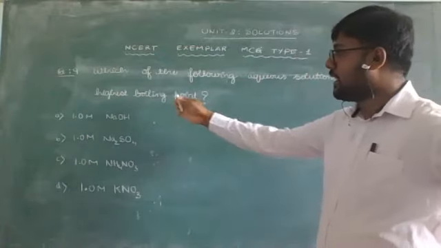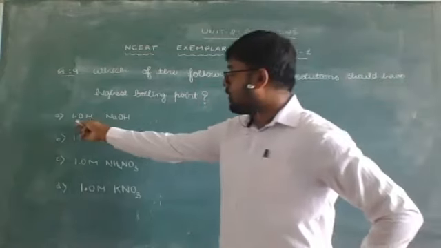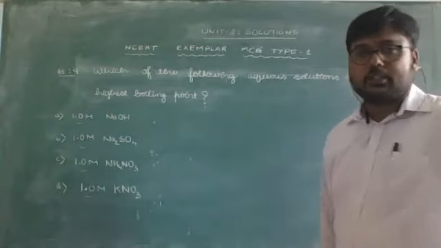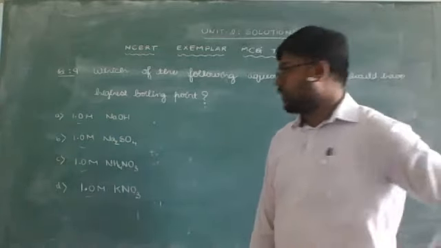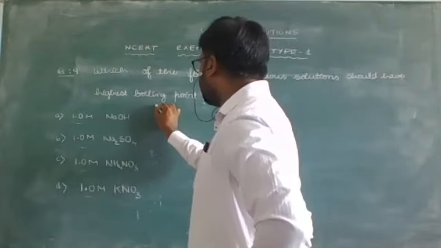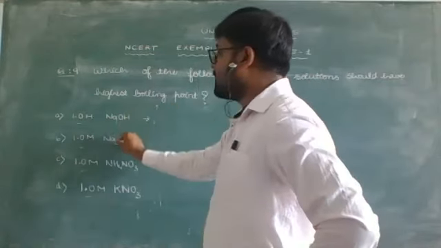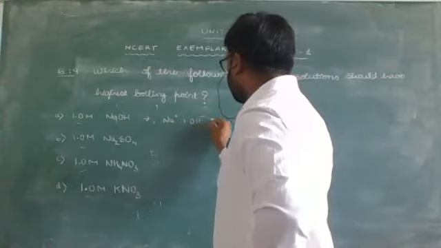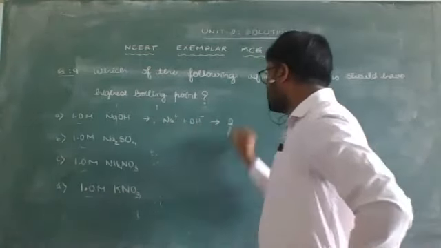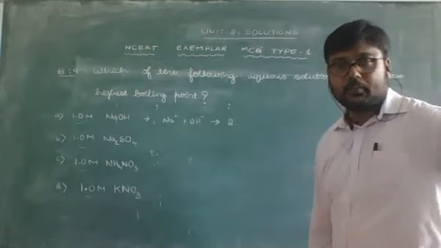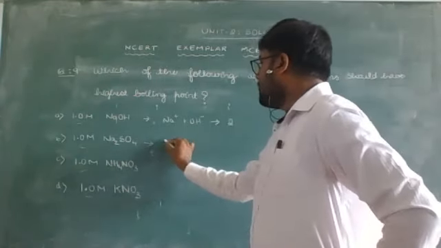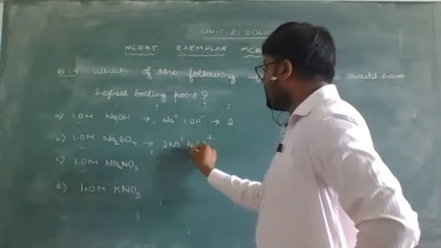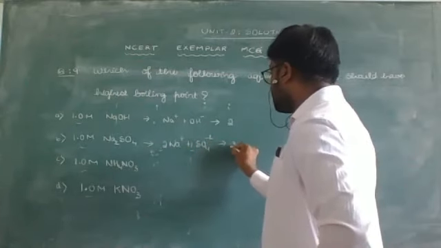Before going to that, we'll try to calculate the Van 't Hoff factor for all of these. We can observe one common thing in all the options: their concentration is the same. They are all 1 molar solutions, which means 1 mole present in a liter of solution. Now for Van 't Hoff factor, NaOH will dissociate as Na plus and OH minus. So the number of dissociated ions is 2, hence the Van 't Hoff factor for NaOH is 2. For sodium sulfate, it is 2 Na plus and 1 sulfate ion, so the Van 't Hoff factor is 3.